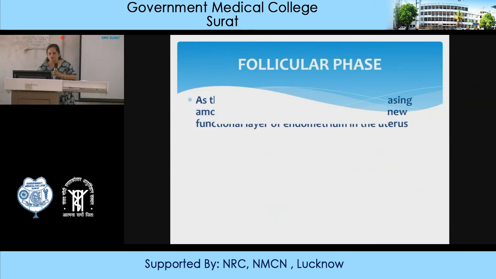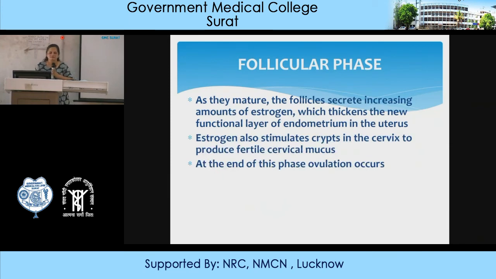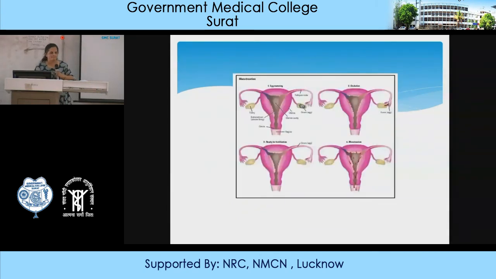So as the follicles mature, they secrete increasing amounts of estrogen, which thickens the new functional layer of the endometrium. Estrogen also stimulates crypts in the cervix, and now it forms cervical mucus. Certain crypts are produced in the cervix, which are lined, and they're important for the movement of sperm to the uterus. When there is copulation, the cervix provides a passage for the sperm to go to the uterus. At the end of this phase, the ovulation will occur. Now you can see this again, the different phases.